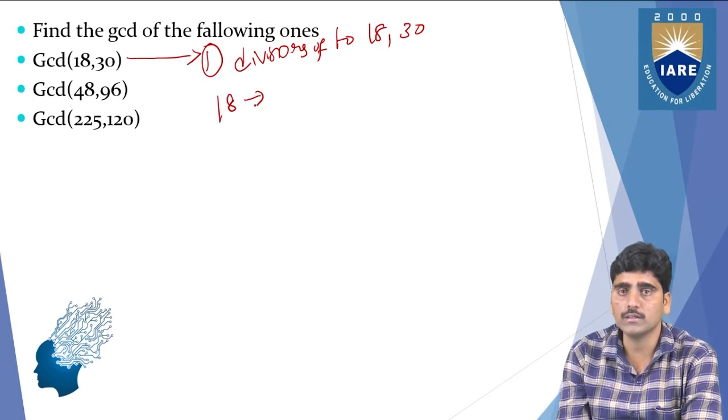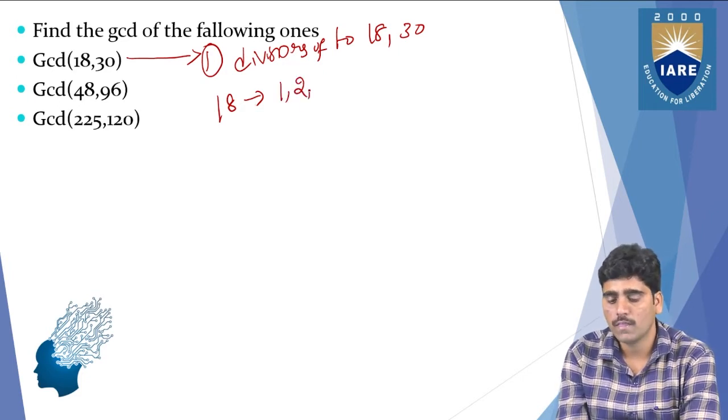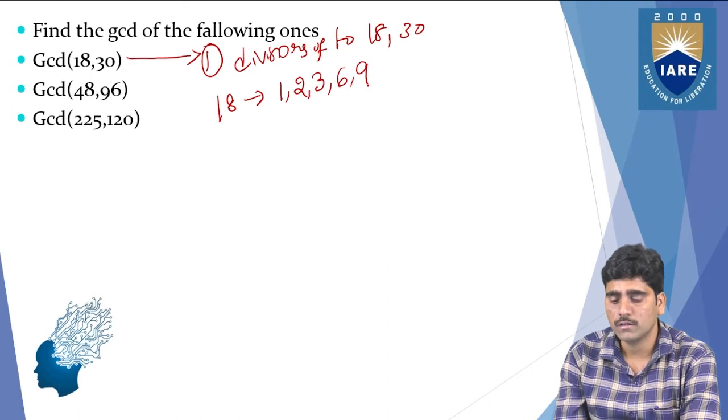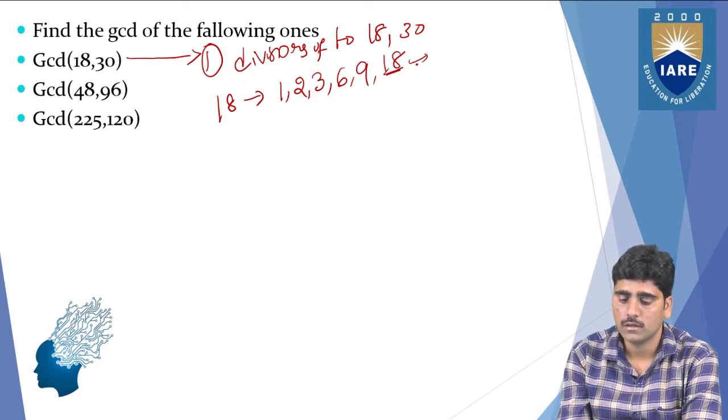For the divisors of 18, you can write: 1 divides 18, 2 also divides 18, 3 also divides 18, 4 not, 5 not, 6 also divides 18, 9 also divides 18, 12 does not divide, and 18 also divides 18. But writing 18 is not compulsory. And next, 30, you can write here.